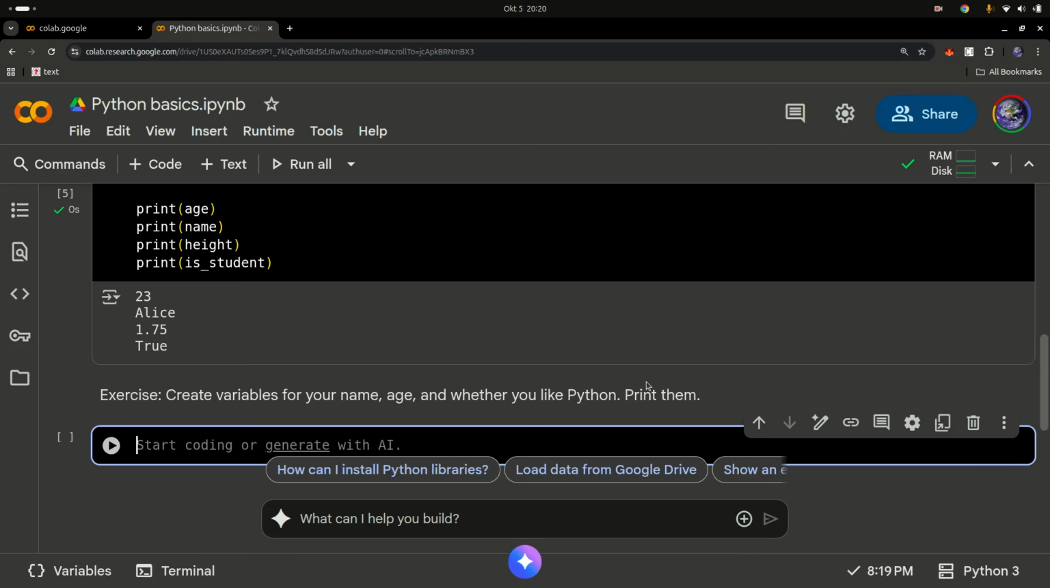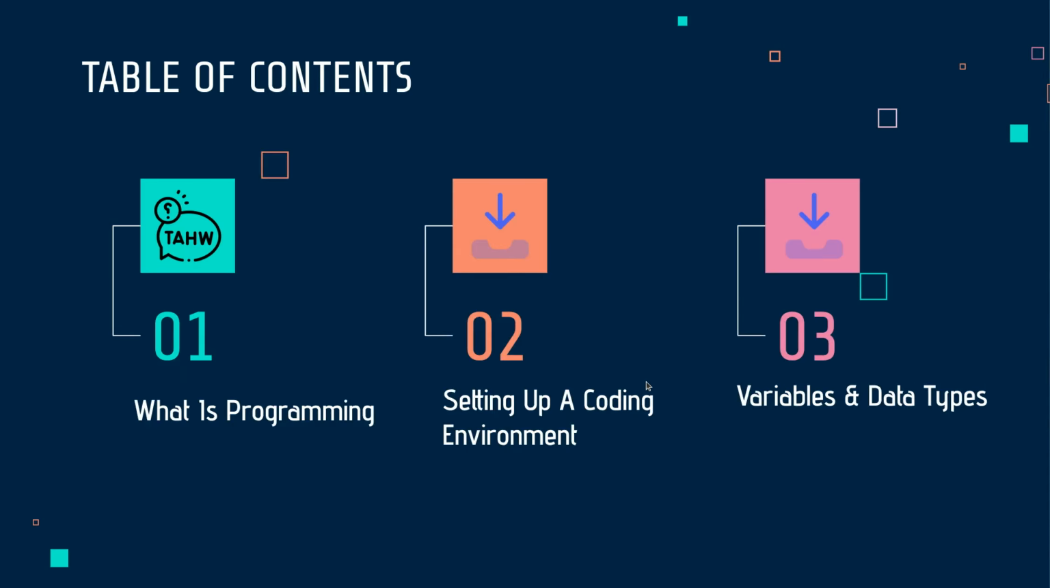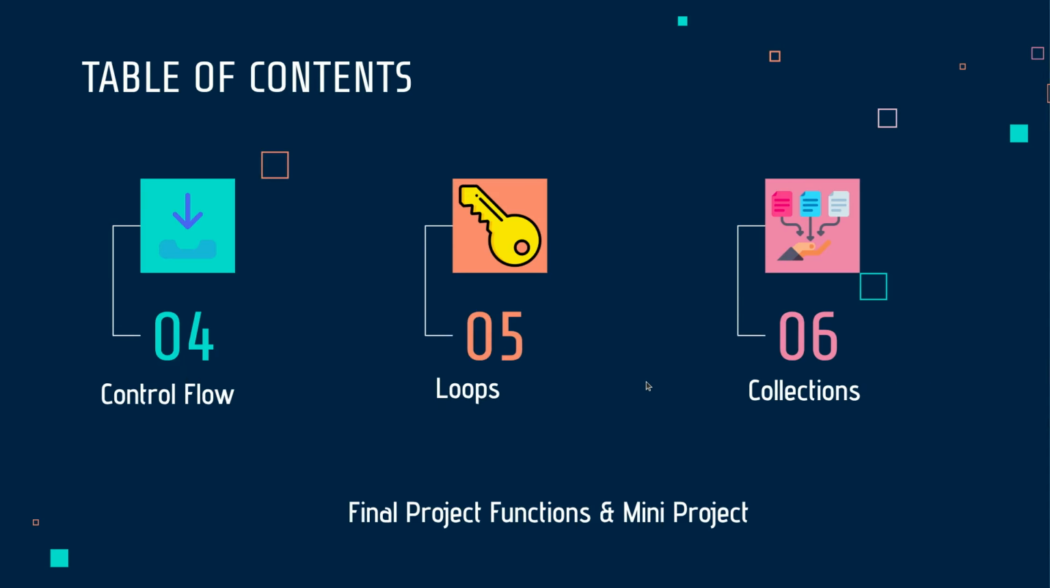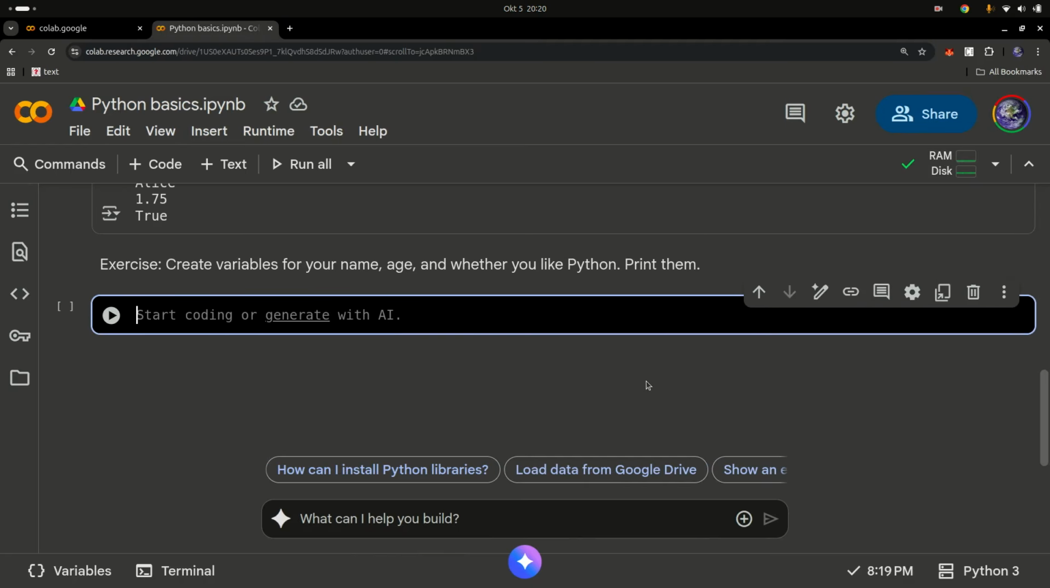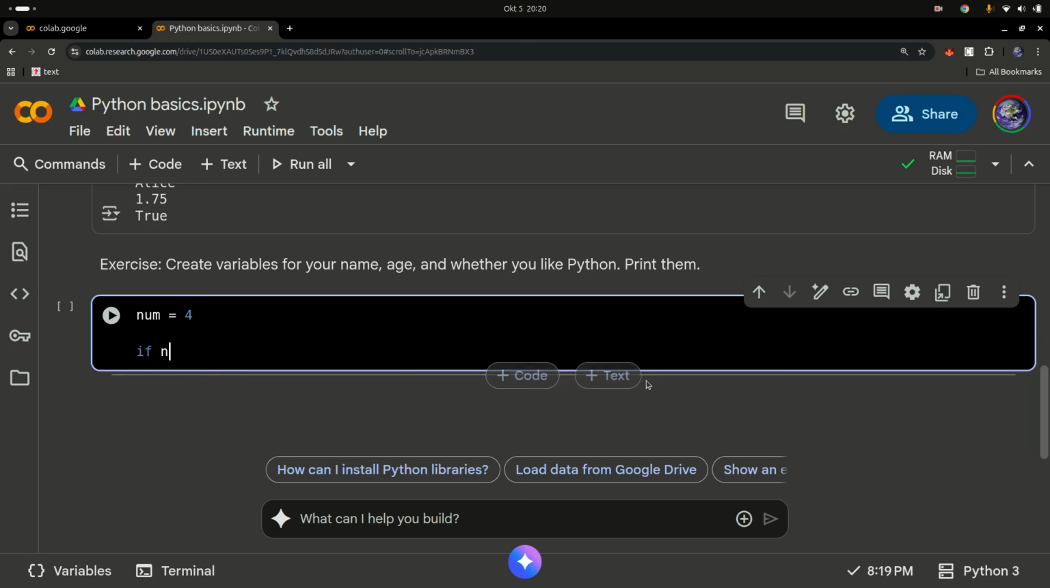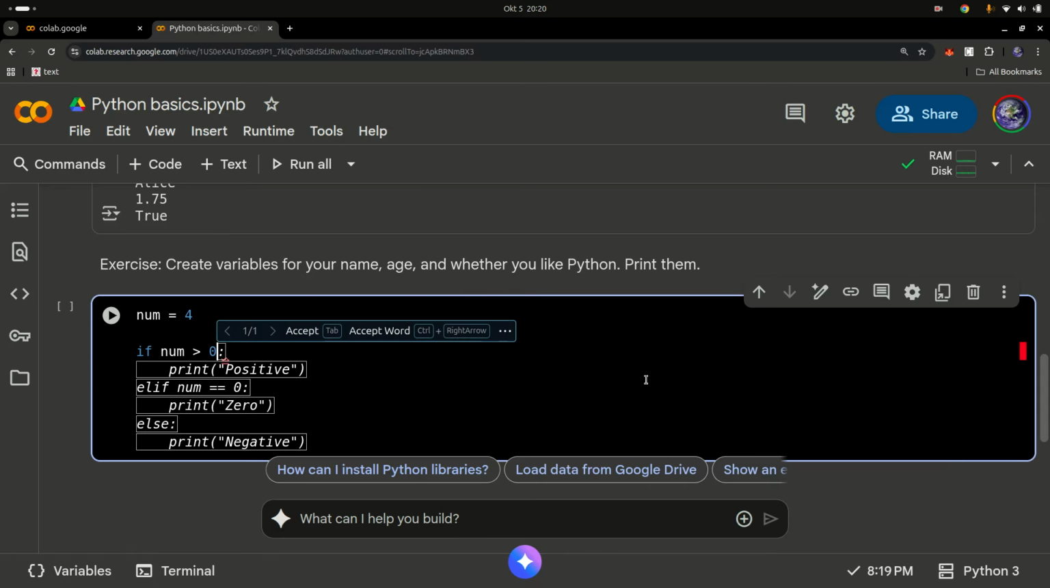So that's all I want to talk about variables and data types, a quick introduction. Let's go into control flows. Whenever you are writing your program, you want it to behave depending on certain inputs or certain data. So let's have this called num, and let's have num as 5 or 4, and you can say if num is greater than 0. That's basically what control flows do.